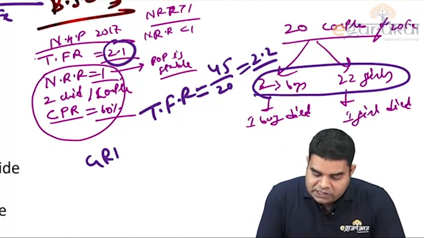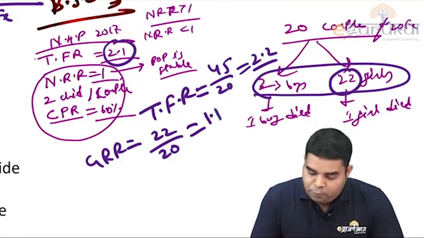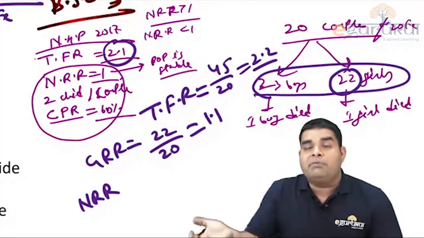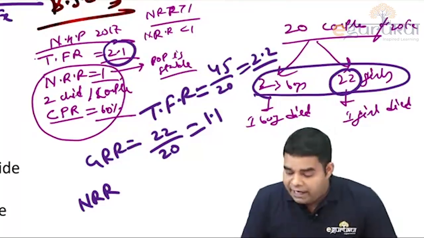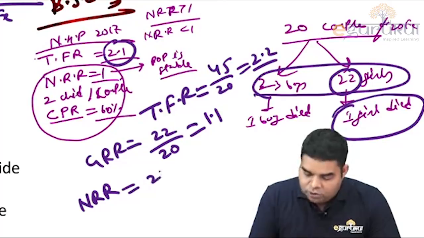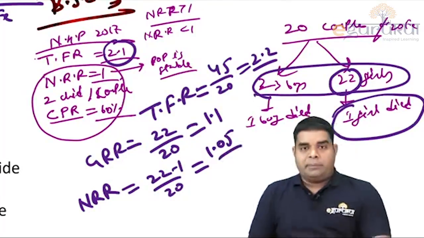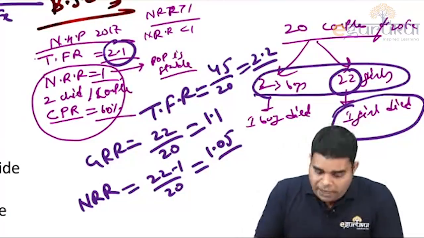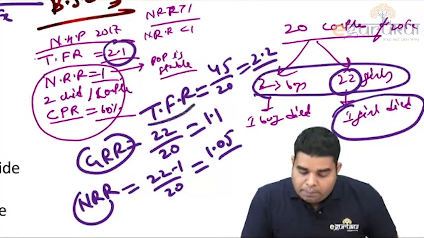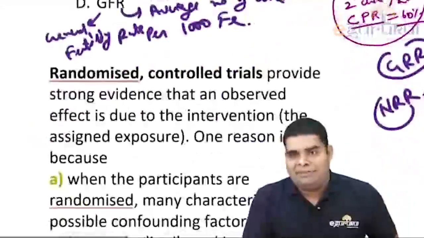Now what will be the gross reproduction rate? Gross reproduction rate means only girl children. So 22 by 20, it will be 1.1. And what will be the net reproduction rate? This time we will subtract those girls who died before becoming 15 years old, girls who died before becoming reproductive. So 22 minus 1 by 20, it will be 1.05 net reproduction rate. So like that we prepare. Remember, fertility is GRR, mortality is NRR, and per female average number of children is TFR. Per 1000 females it is GFR.